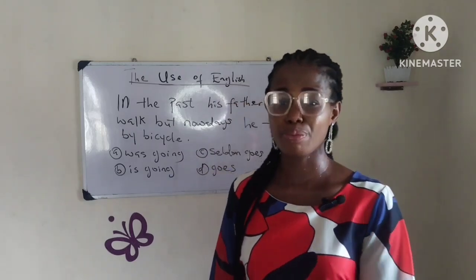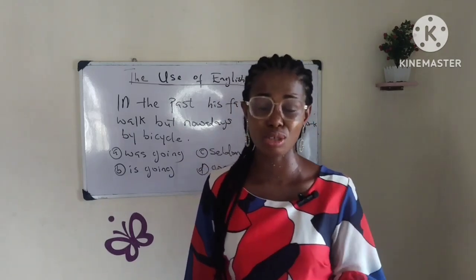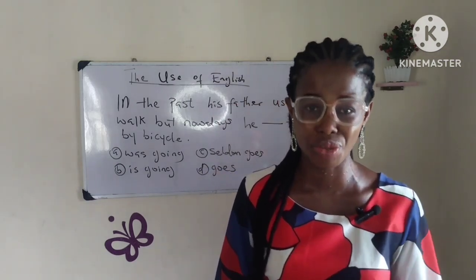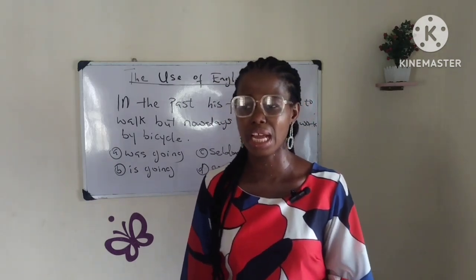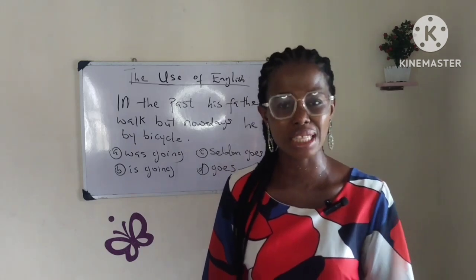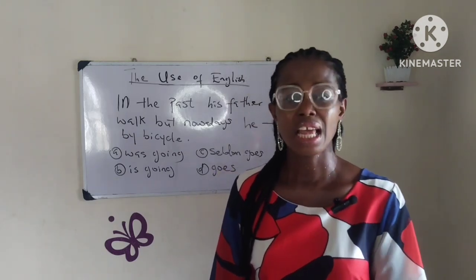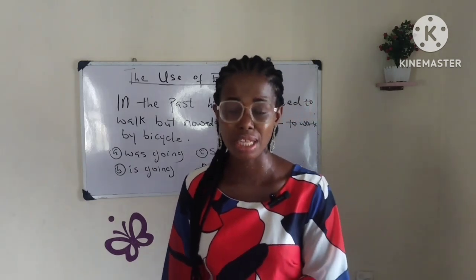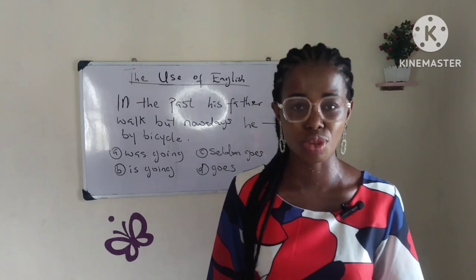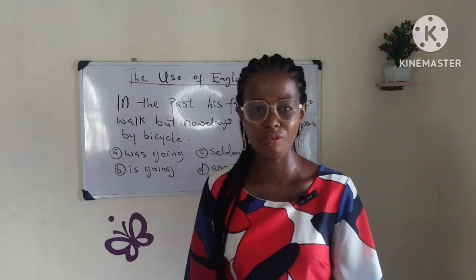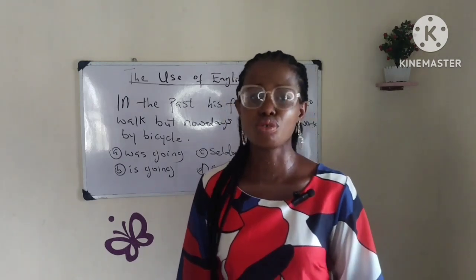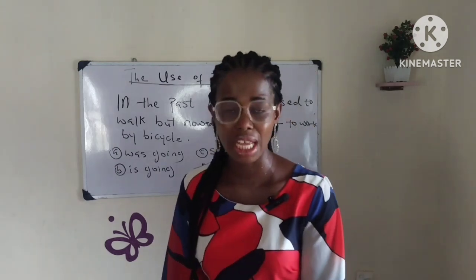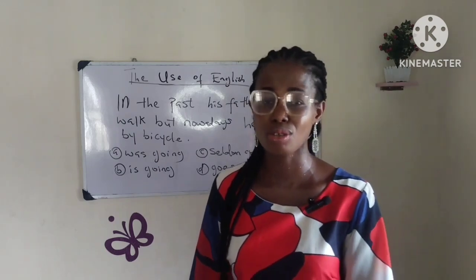So use subject plus the base form of the verb if the sentence is talking about a routine, if the sentence is talking about a habit, if the sentence is talking about a general truth. What I mean by general truth is like the sun rises from the east. Now this is a general truth, right? If you heat water to 100 degrees Celsius, it boils. Now this is a general truth. So when you talk about something that is scientifically proven, something that is a general truth, you use the simple present tense. When you talk about a habit, for example, he brushes his teeth every morning, now this is a habit, it's also a routine.